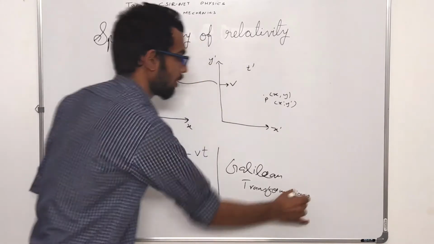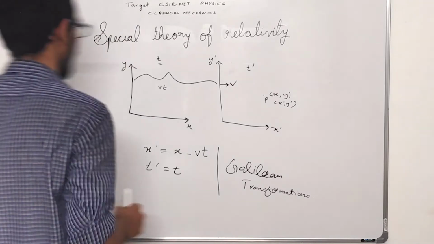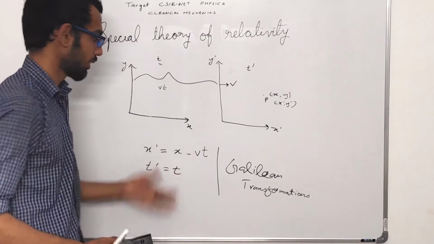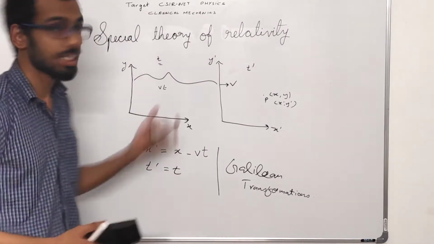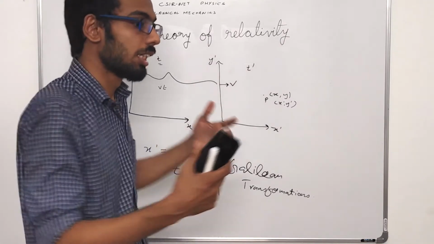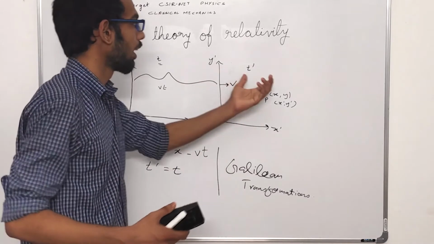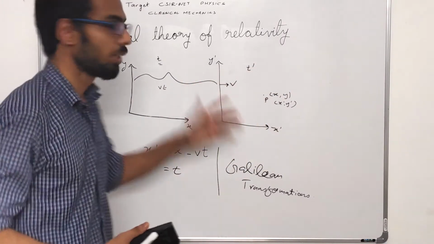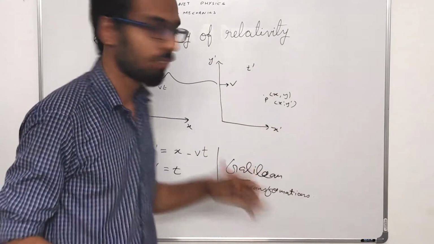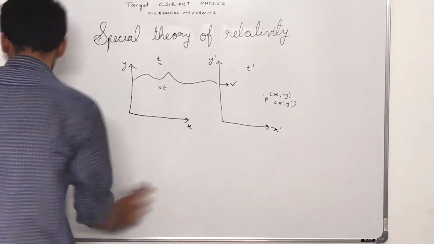But this is not the case when we come to the special theory of relativity. In special relativity, we find that the time t dash need not be equal to t. As I said earlier, time adjusts itself, we call it time dilation, such that the net speed of the universe is never crossed, so that the value of c remains the same in all given inertial frames.